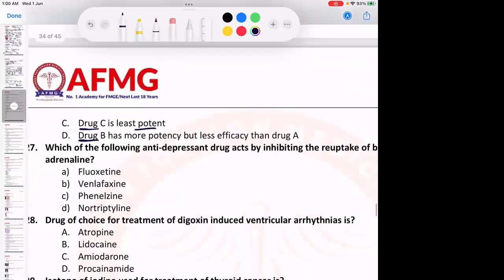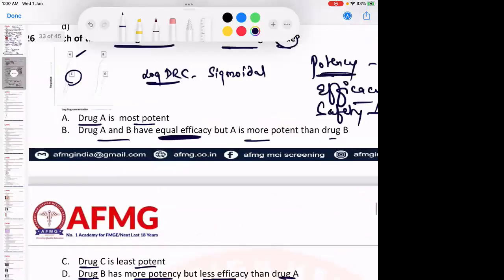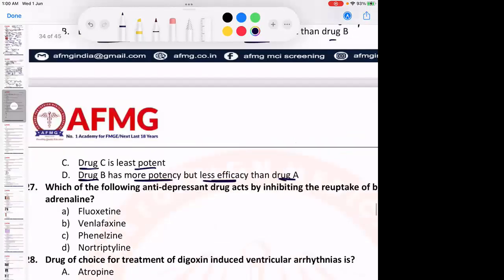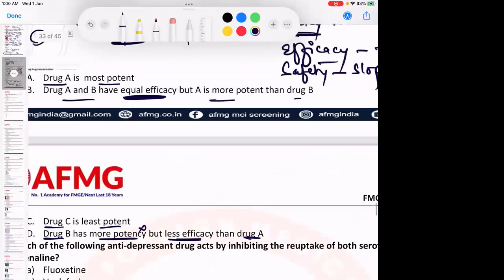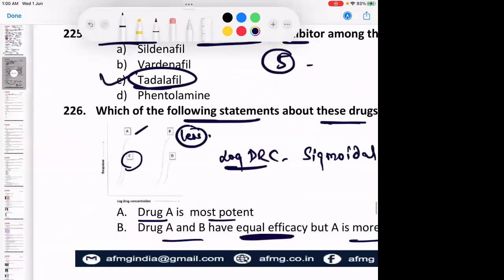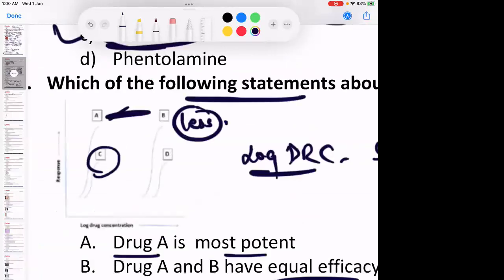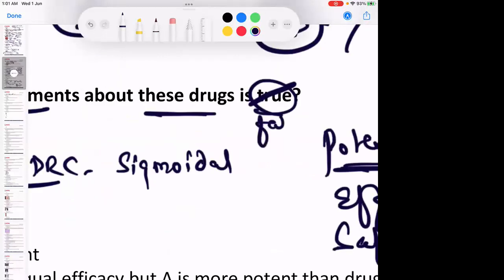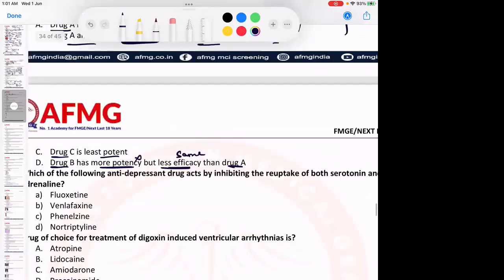Drug B has more potency but less efficacy than drug A. So drug B is not on the left side, so it is less potent, not more potent. And it has less efficacy than drug A? No, it has the same efficacy as drug A. Drug A and drug B are almost at the same level, so they have the same efficacy. But as drug A is on the left side, it is more potent, whereas B, as it is on the right side, is less potent. So rather than the true statement, you had to identify the false statement. What is the false statement? Answer D.